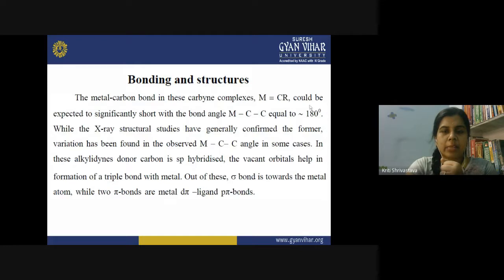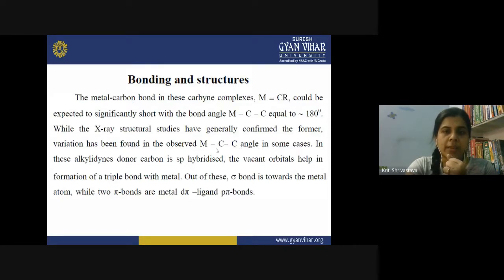But actually, it is slightly less than 180 degrees. When X-ray structural studies were done, they confirmed this point, and it has been found that the M-C-C angle is actually less than 180 degrees in some cases, and sometimes it is also equal to 180 degrees.